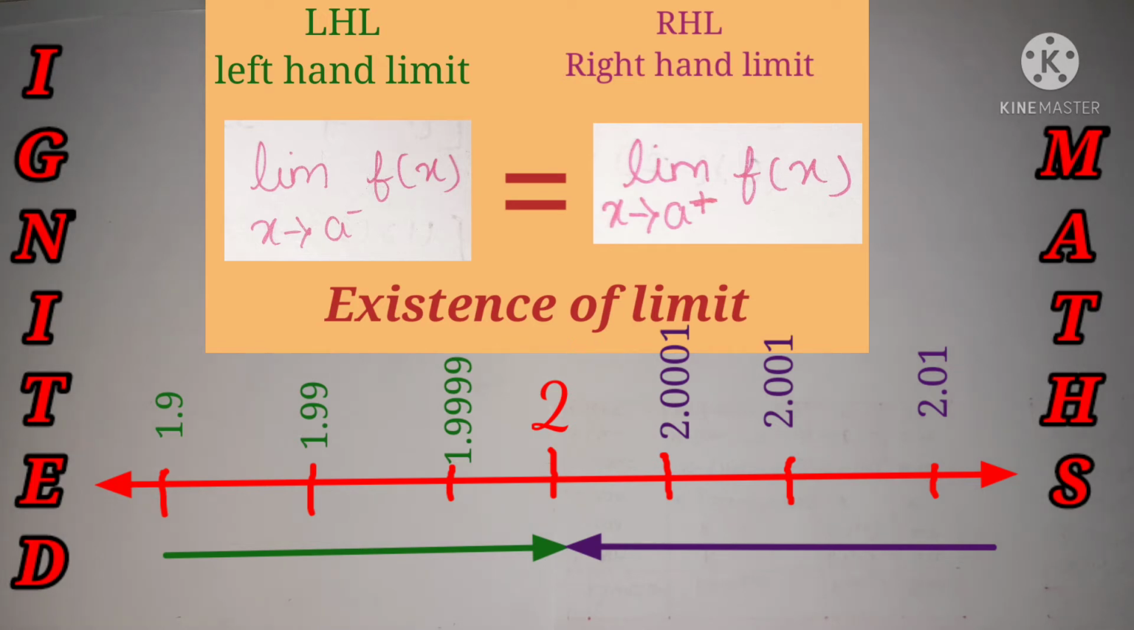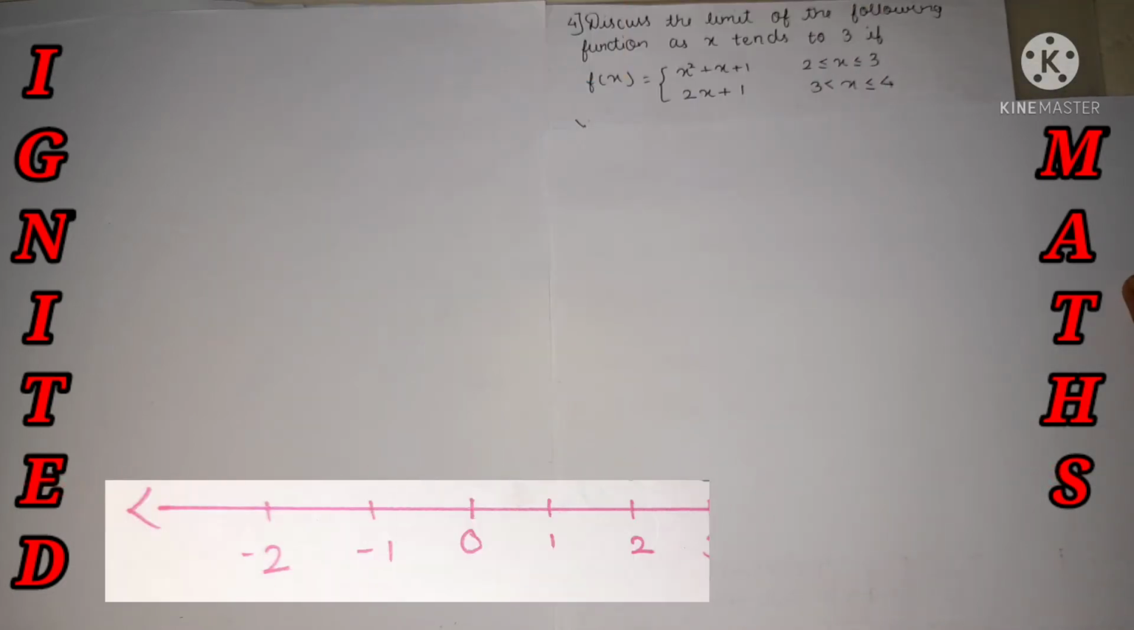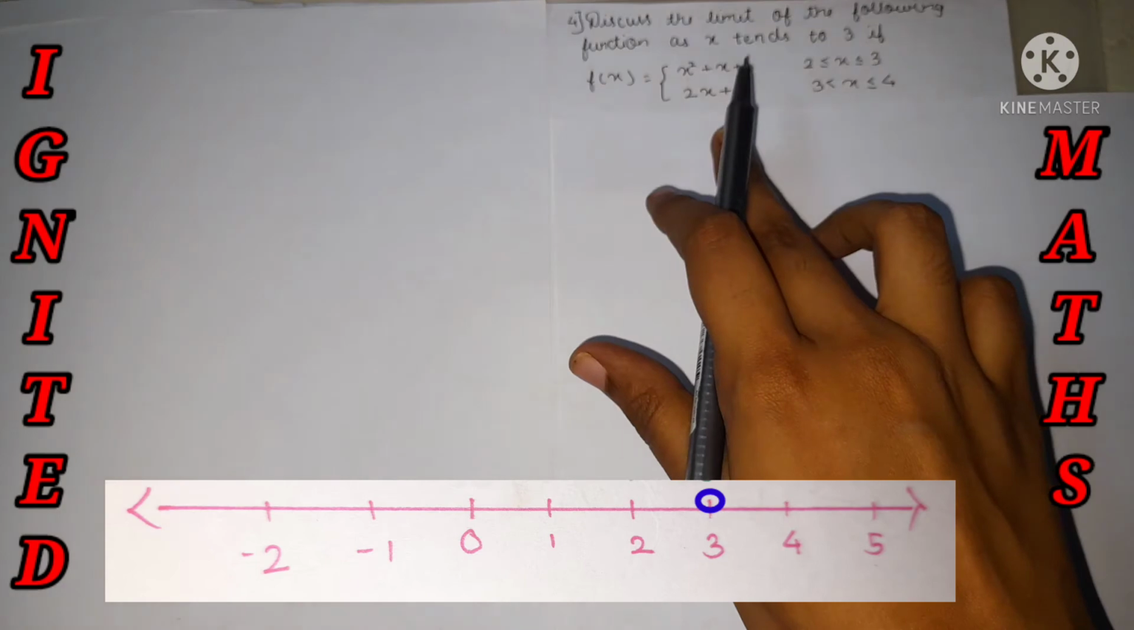Now we'll do an example so that the concept will be even clearer. Over here we have represented it as x is equal to a. Now we'll take a suitable example so that the concept is clear, and from the given question we'll construct the number line. Discuss the limit of the following function as x tends to 3.